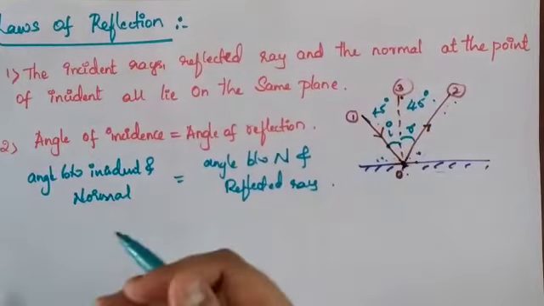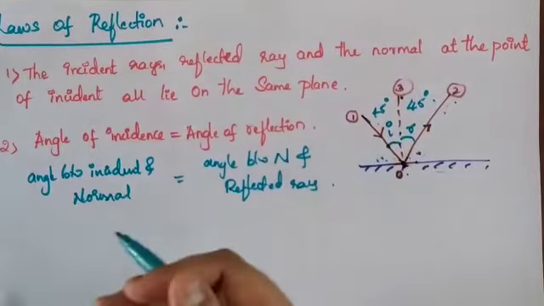So this is the statement of the two rules. The first law of reflection: the incident ray, reflected ray and the normal at the point of incidence all lie on the same plane. The next law: the angle of incidence, that is i, is the same as the angle of reflection. I am denoting the angle of incidence as i and the angle of reflection as r. This is a very important concept under the laws of reflection.